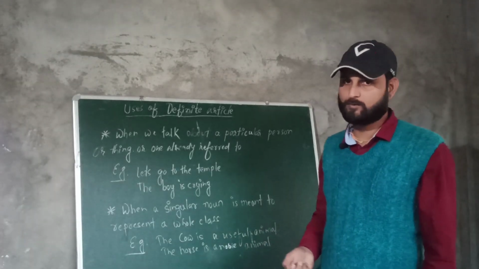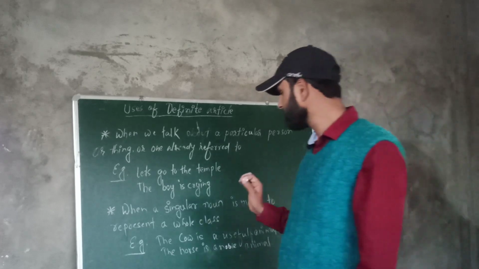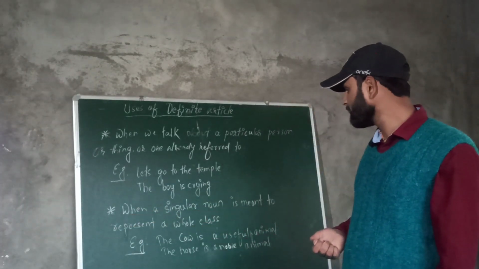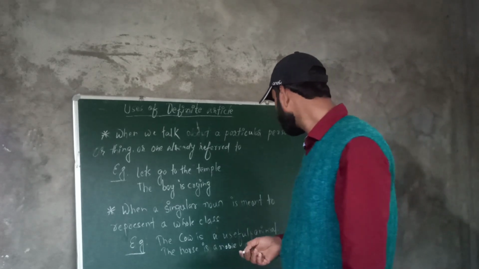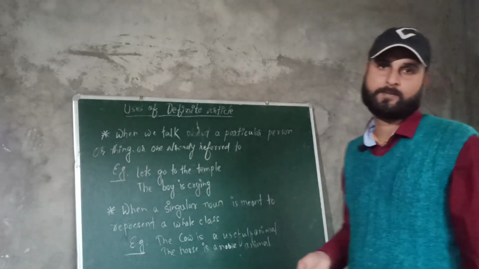This is the most important rule of the definite article. Most of us frequently make mistakes here. Now let's go with the rule. When a singular noun is meant to represent a whole class, for example, the cow is a useful animal, the horse is a noble animal.